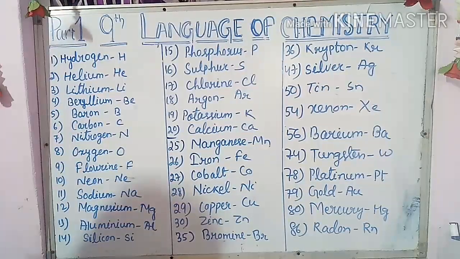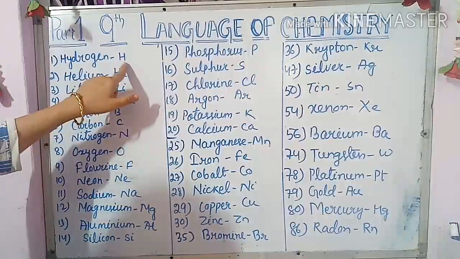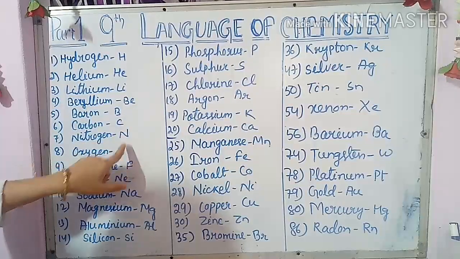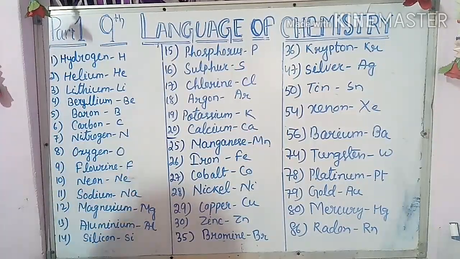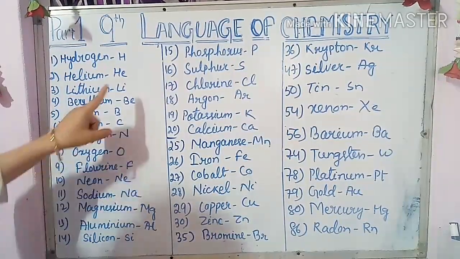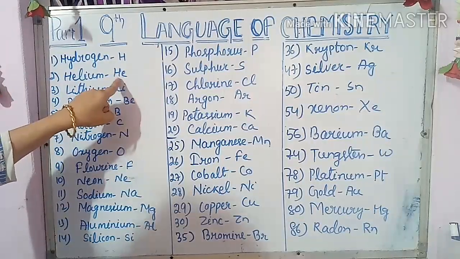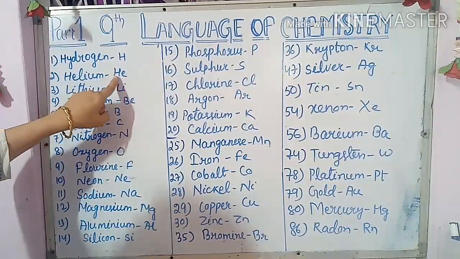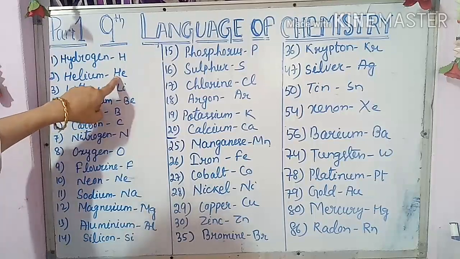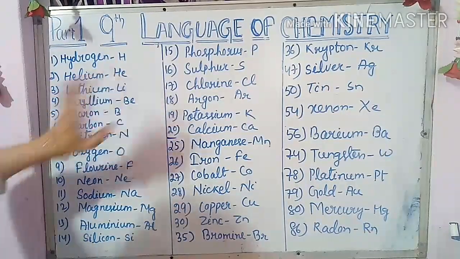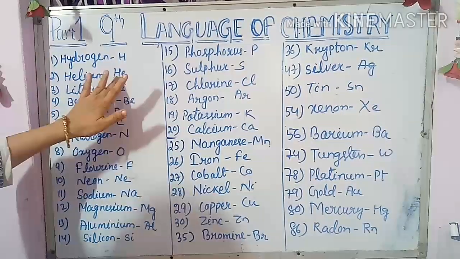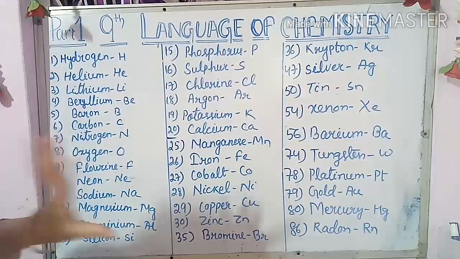Again, I want to remind you, children, whatever the single-letter representation, it must be a capital letter. And whatever two-letter representations there are, the first letter will be capital, and the second letter must be small. You cannot write both letters as capitals.